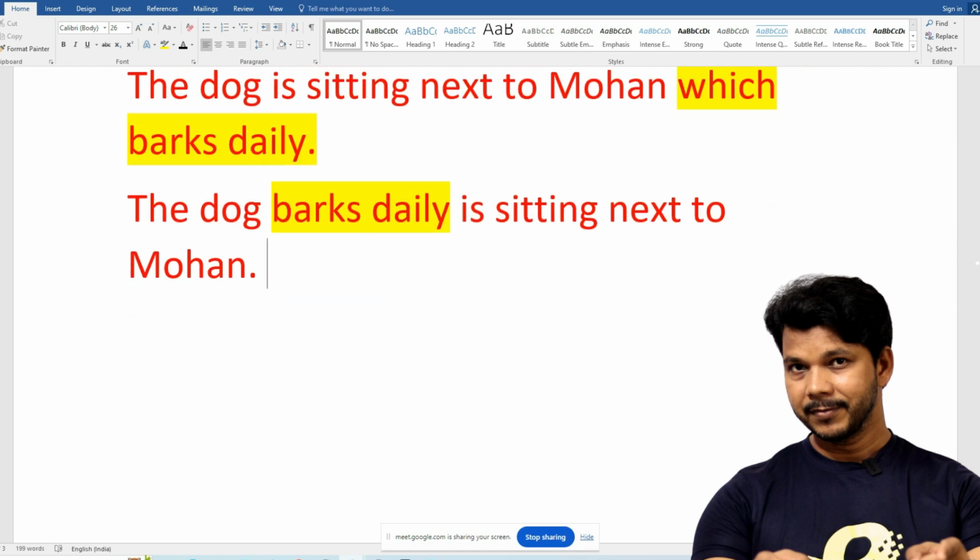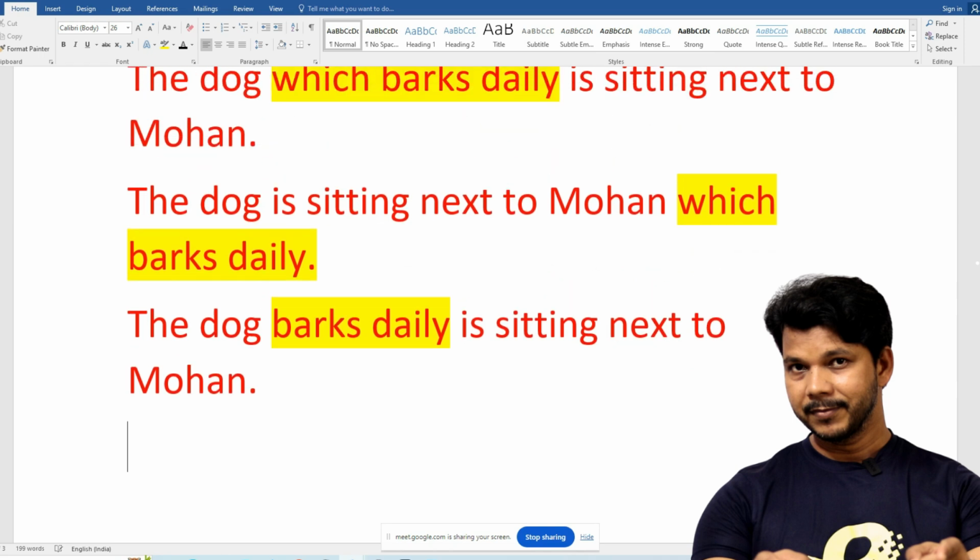What I want to convey is that an adjective clause, no matter next to which noun you put it, on the right-hand side of whichever noun you put it, will start modifying that same noun.